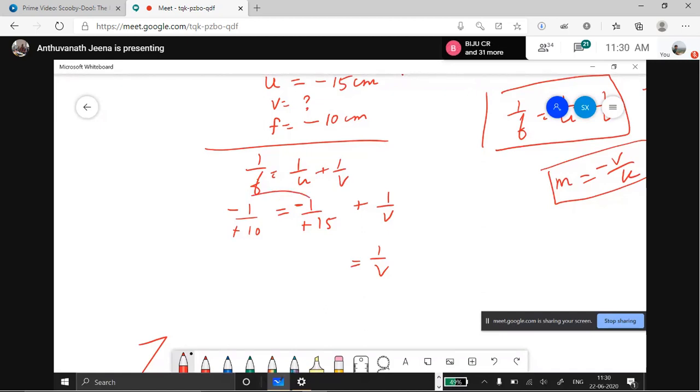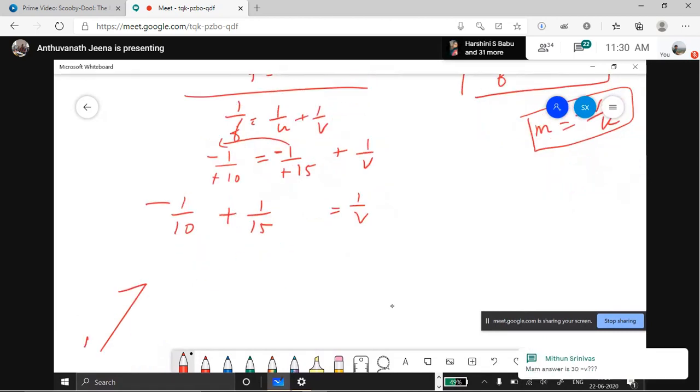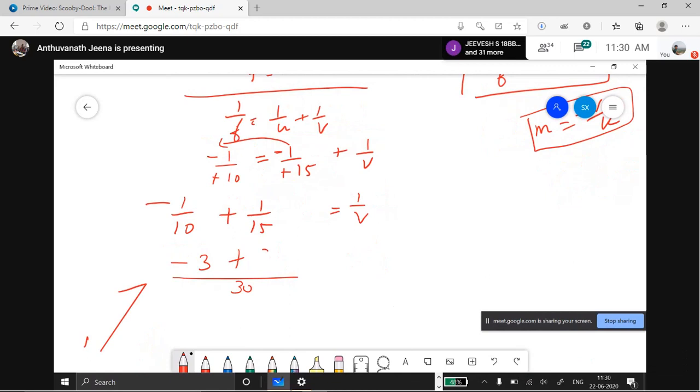You must take this on the minus side: 1 by minus 15 plus 1 by 15. Correct. This is basic maths. Now take the LCM here, 30. So 2 minus 3 gives the answer minus 1 by 30. Look again, minus 1 by 30, not 6.